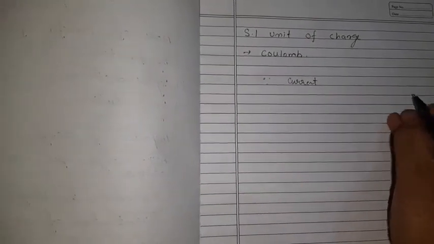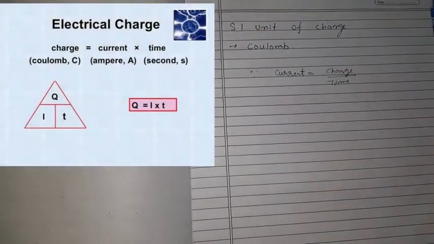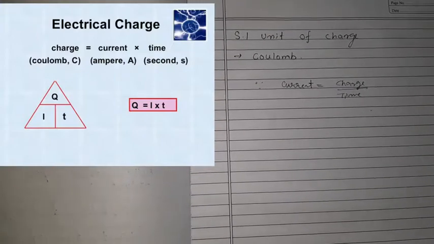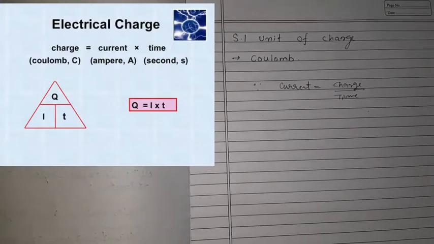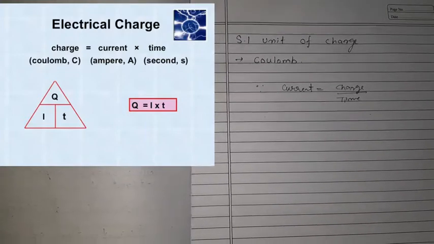We know that current is equal to charge upon time. That is, the definition of current is nothing but the rate of change of charge. It is the rate of charge flowing in a circuit.